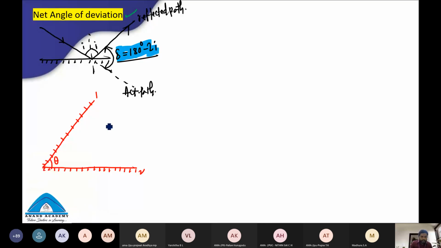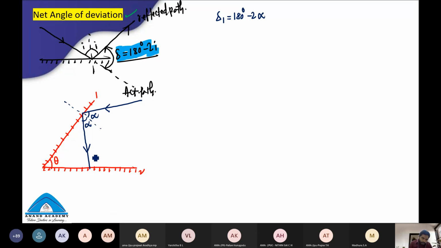What we are going to do here is incident a light ray onto the first plane mirror. So this is the normal line. Imagine the angle of incidence is alpha. The light ray will be reflected like this. Observe, this is also the angle of reflection, that is also alpha. There is a deviation produced by the first plane mirror. That is what I'm writing here: delta 1 equals 180 degrees minus 2i, and i is alpha here. This is the angle of deviation produced by the first plane mirror.